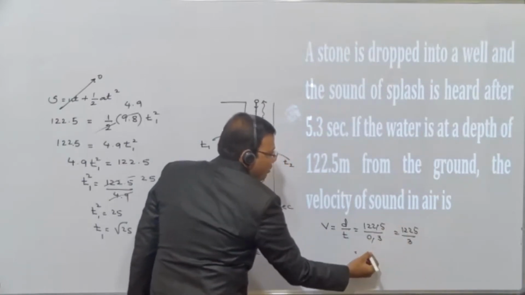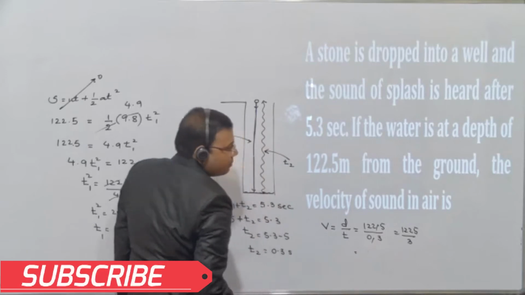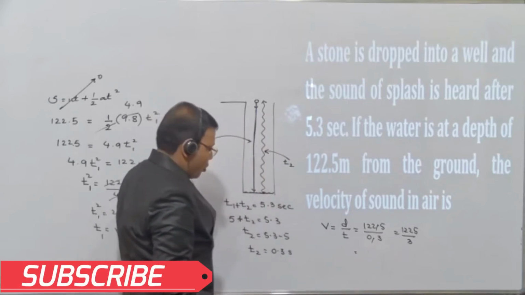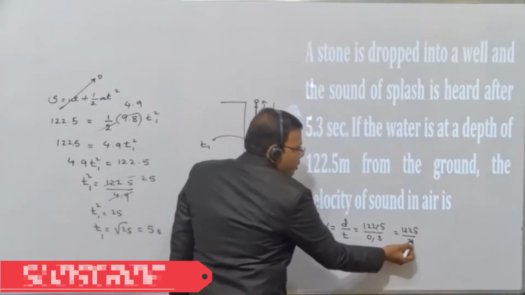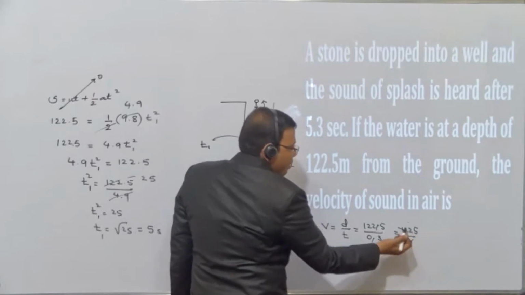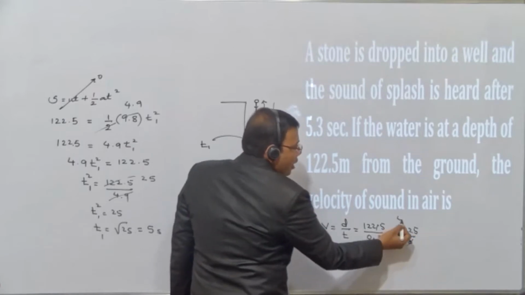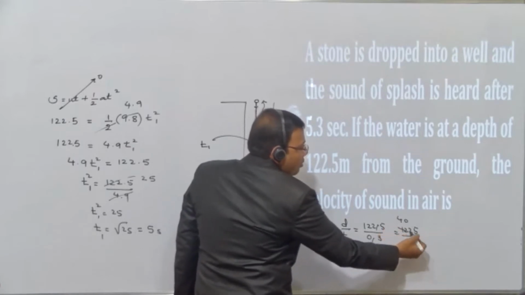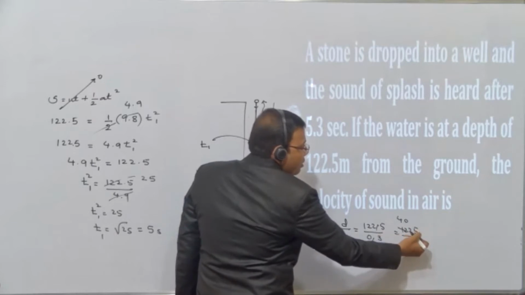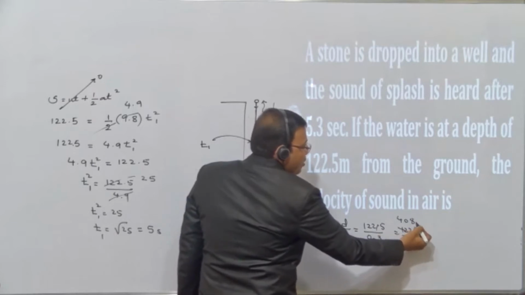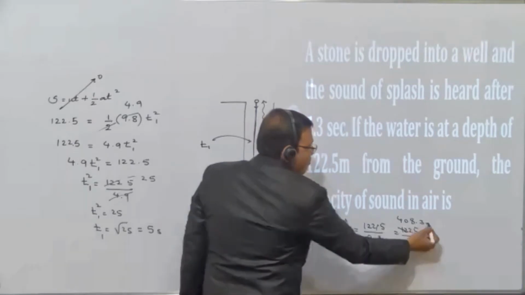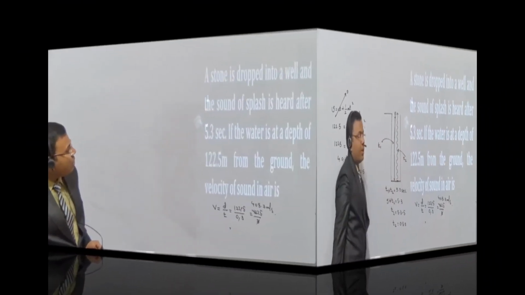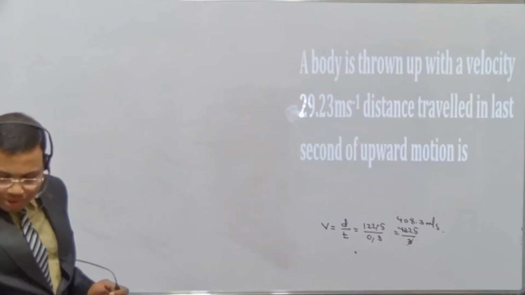If you cancel it, it will be 122.5. So it is how much? 3 1 times, 3 4 times, 0. So it is how much, students? This is 24, meaning 8 point some 3 meters per second. Copy kar lijiye. Next question is this one.